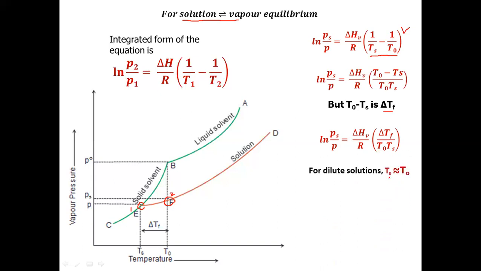But as the solution is dilute, we apply the same thing that we applied in our previous slide. So we can write ln Ps by P is equal to delta Hv by R, delta Tf by T naught square. This equation is also important. Give it equation number 3.